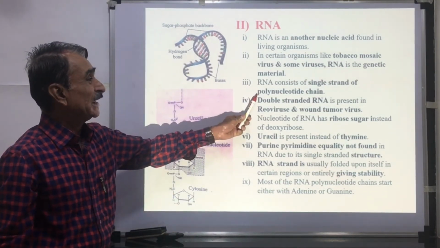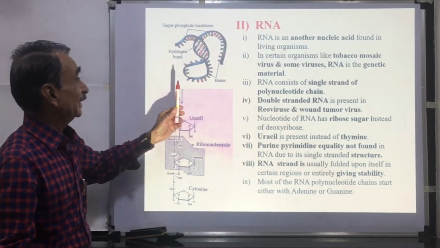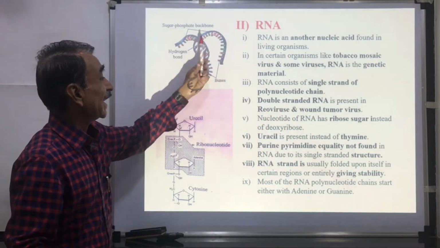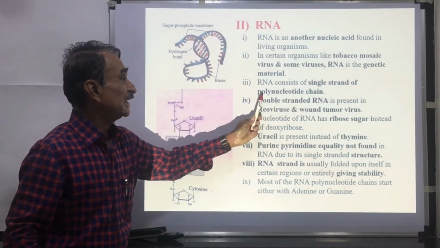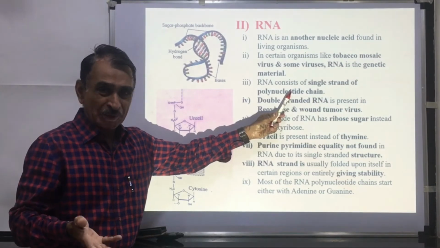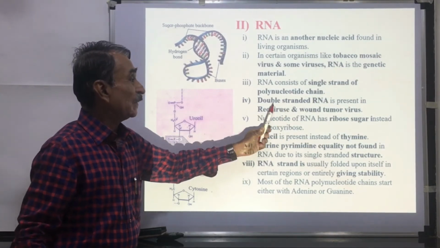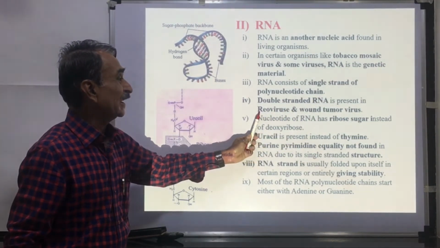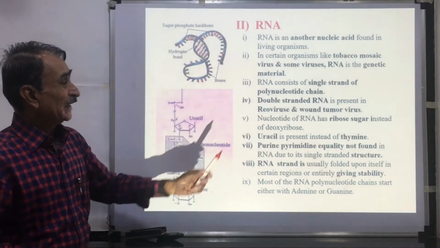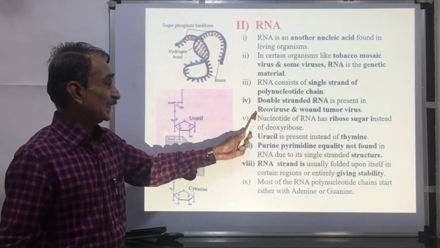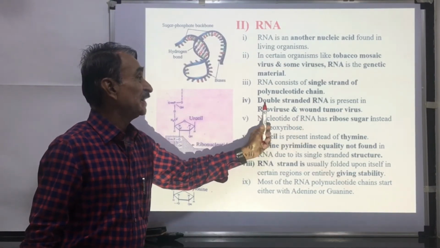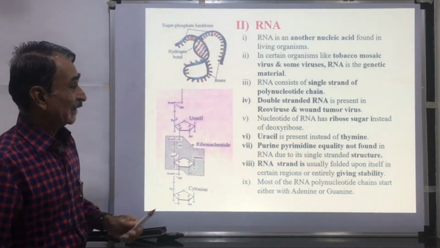RNA consists of a single strand of polynucleotide chain. Here DNA was double stranded, but RNA is single stranded. Polynucleotide means many nucleotides are present. Double stranded RNA is present in the retrovirus and wound tumor virus. In these two organisms, this RNA is double stranded.